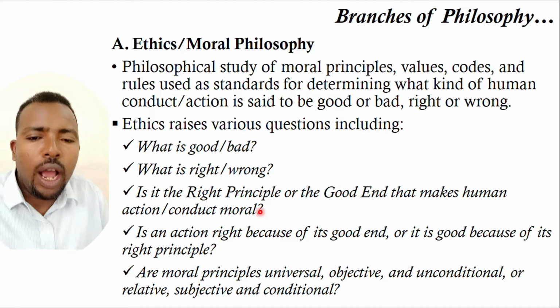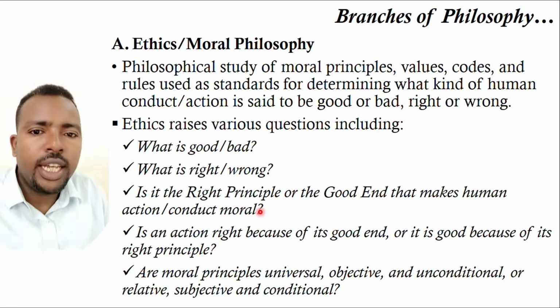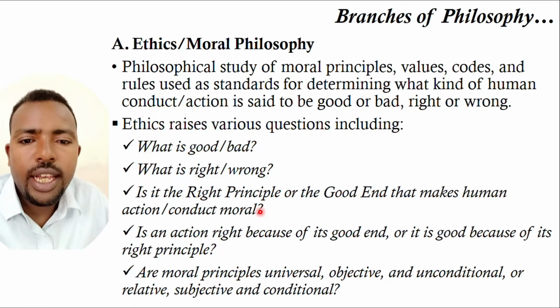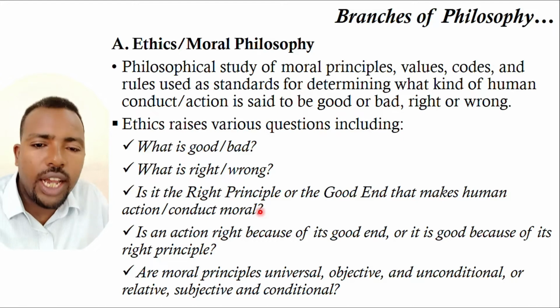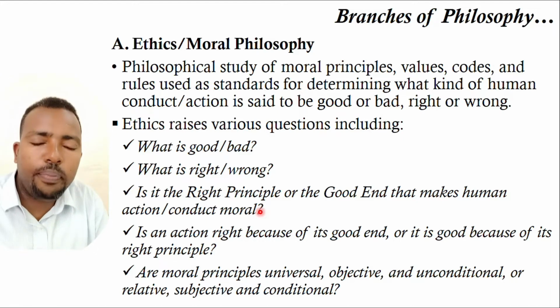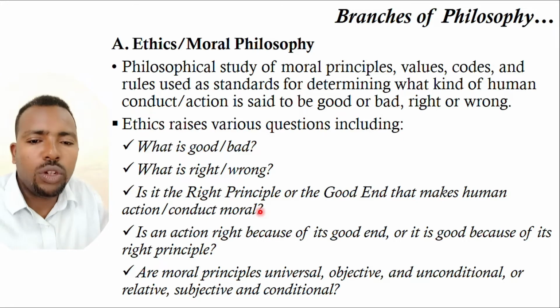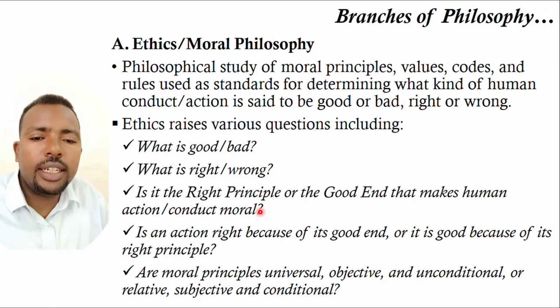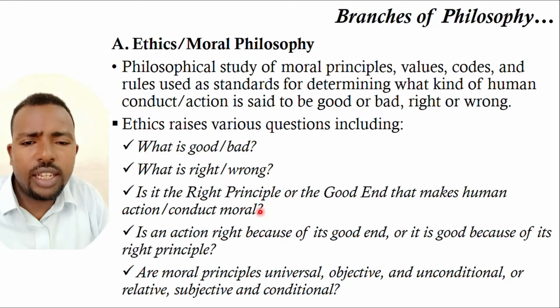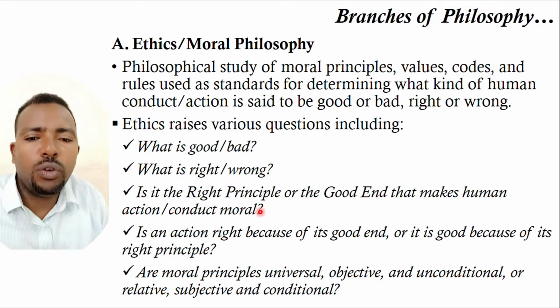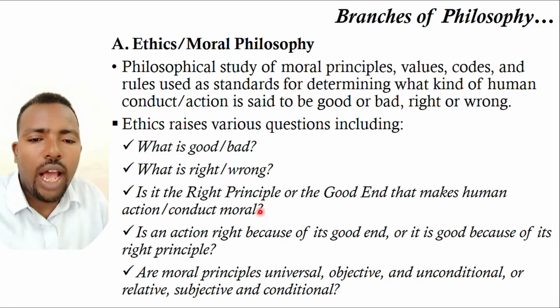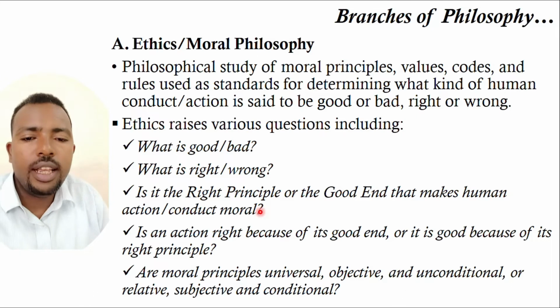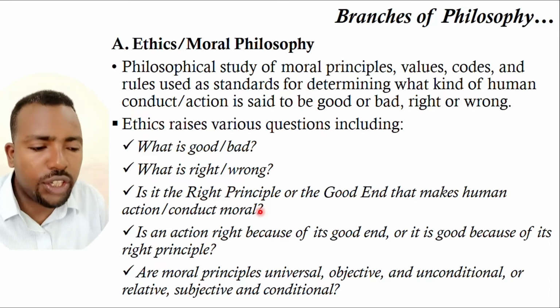There are two approaches, especially in normative ethics, to decide the rightness and the wrongness of an action. The first one is consequentialism, which focuses on the consequence of the action to determine its rightness and wrongness. And the second one is deontology, which focuses on the means, the way that we act, the motive we have for that action, that determines the rightness and wrongness of an action.